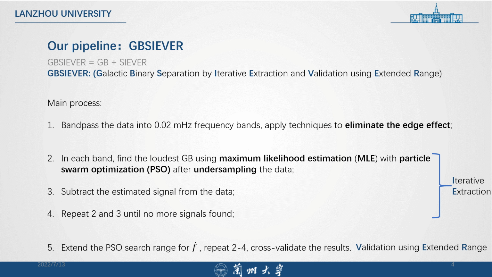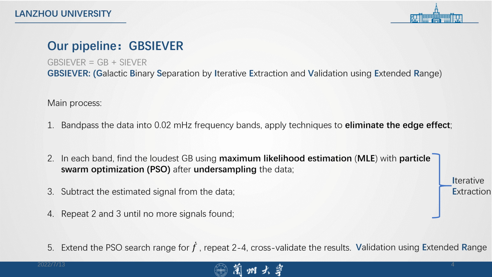After that, we extend our PSO search range for f dot, which is the frequency derivative, and we repeat the whole process, repeating from steps 2 to 4. And we cross-validate the result, which means we only keep the estimated sources which are found in both PSO search range results.